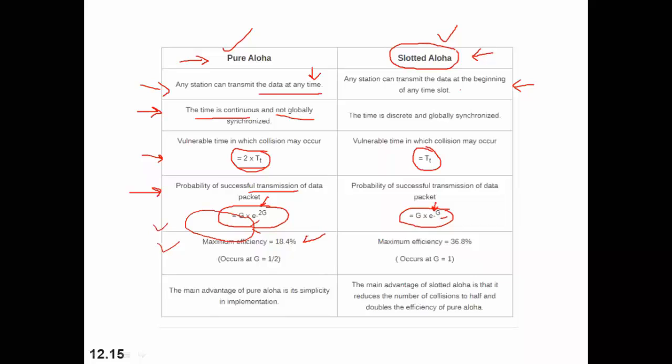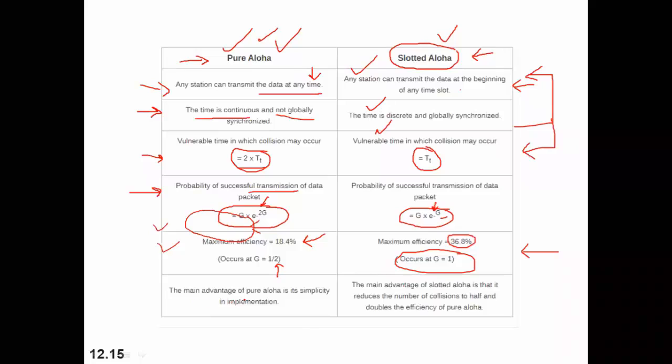So we have calculated the efficiency where the offered load G is half in case of pure Aloha, and in case of slotted Aloha it is 1. That is a major difference between pure Aloha and slotted Aloha: the efficiency is double in slotted Aloha because of putting these two rules, right? These two particular rules in slotted Aloha lead to an efficiency double that of pure Aloha, right?